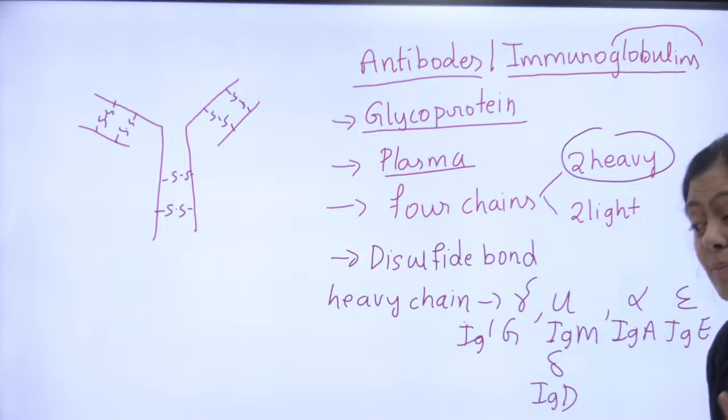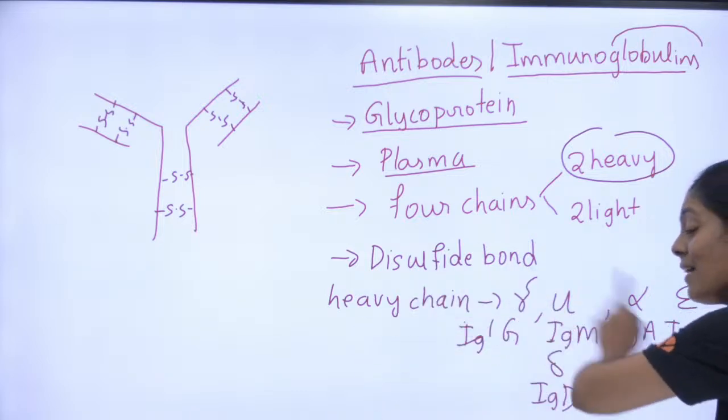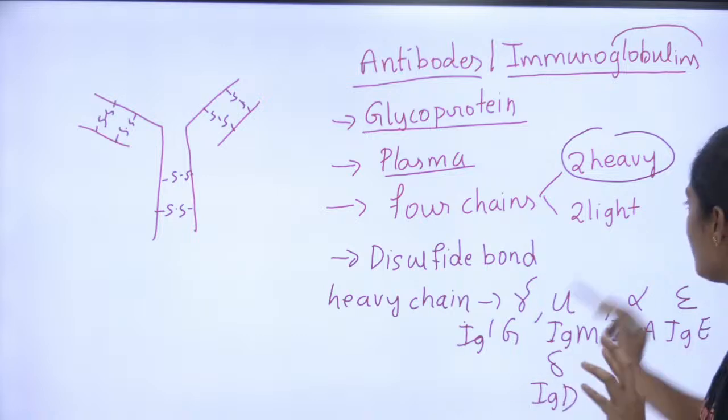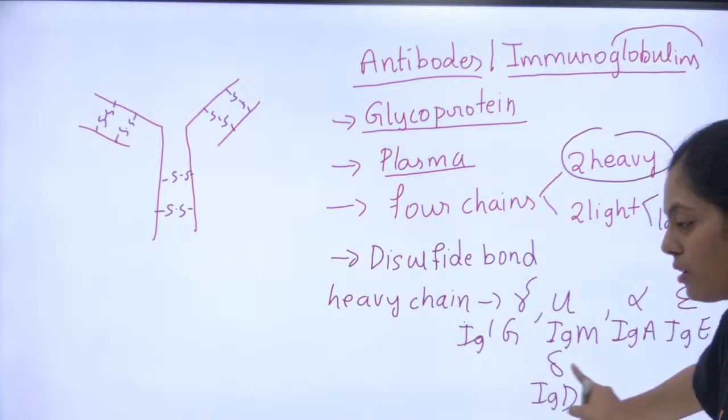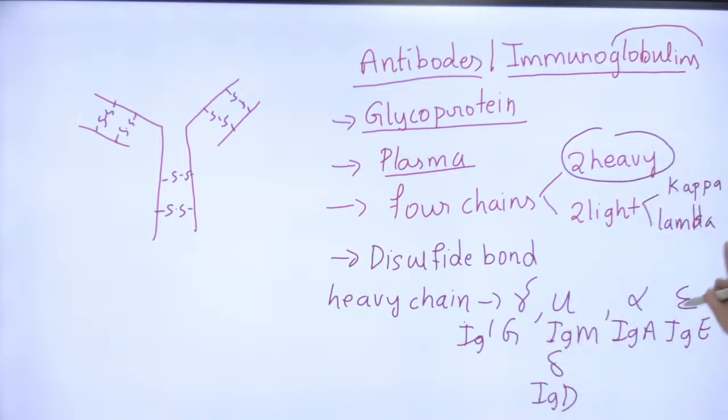How are the antibodies classified? They are classified based on the heavy chain. Okay, in the light chain there are two, children. One is kappa and the other is lambda. You don't need so much information, light chain is not needed, but this you should know. Okay, kappa and lambda. This is important. IgG, IgM, IgA, IgE and IgD.